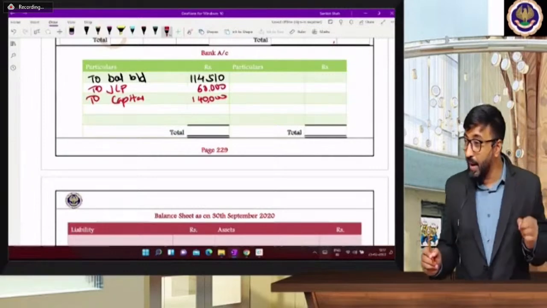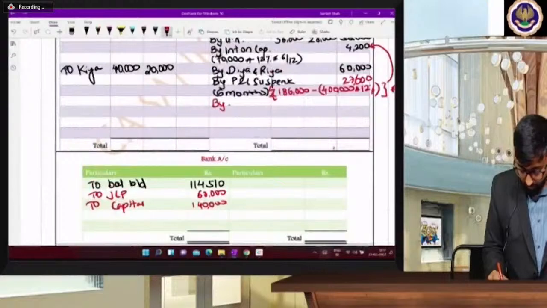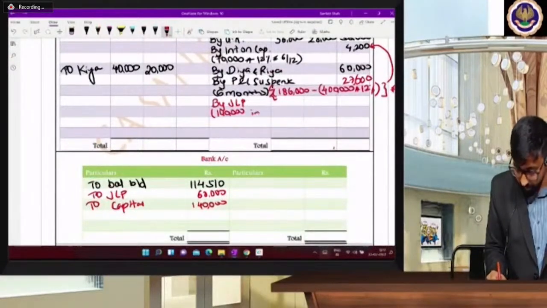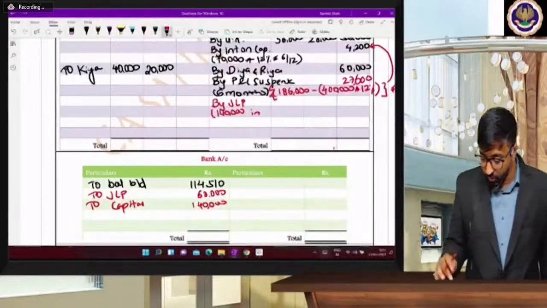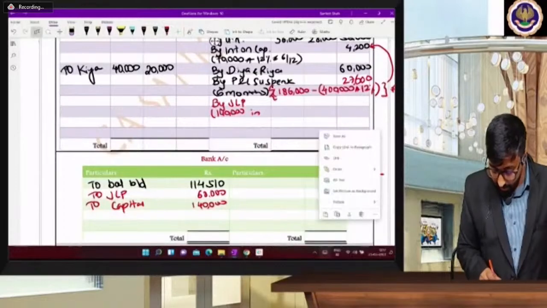To JLP balance 0, and capital account is increased by JLP 1,40,000. In which ratio? Old ratio. What is the old ratio? 2:1:2.